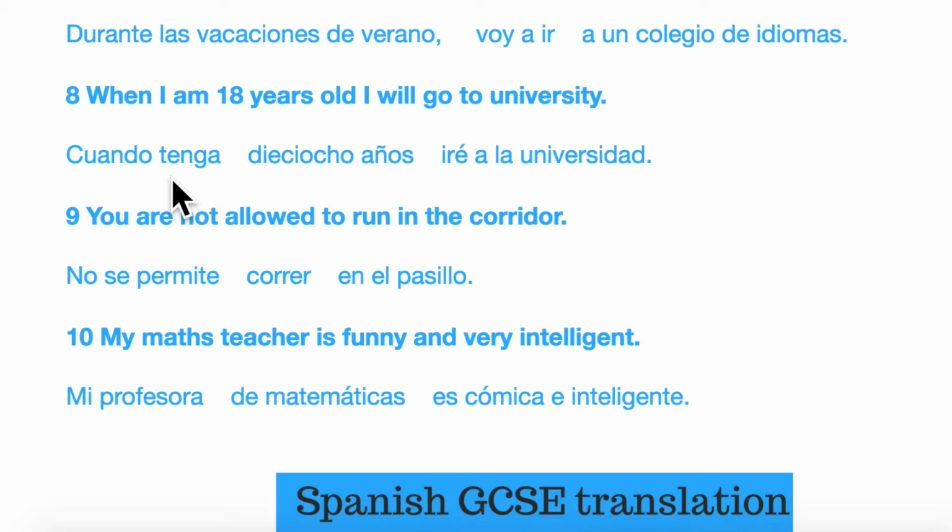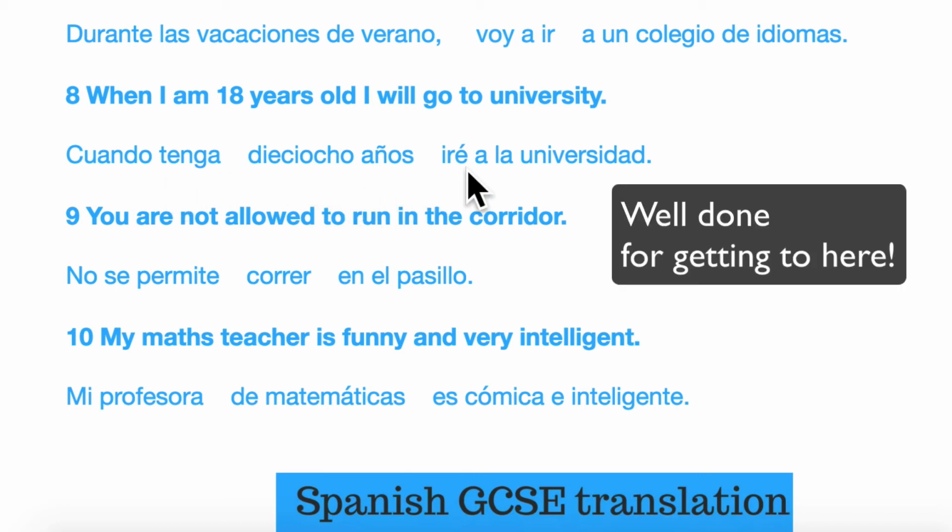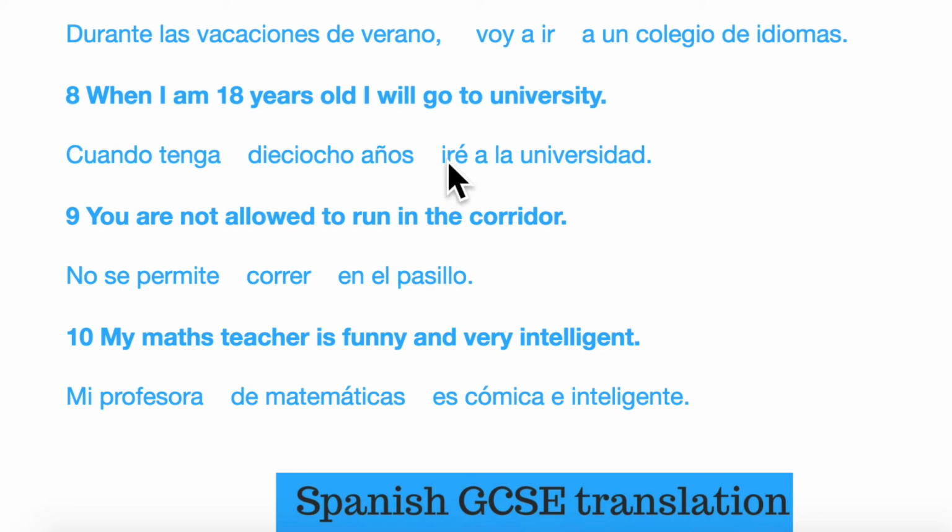This is a high-scoring phrase. It's what we call the subjunctive. I wouldn't worry too much about that, but it's a high-scoring phrase that puts you right up in the top grades. So, cuando tenga 18 años, iré, that means I will go. And there's our friend ir, to go, with the ending E accent there. So, iré a la universidad. Running it all together. Cuando tenga 18 años, iré a la universidad.